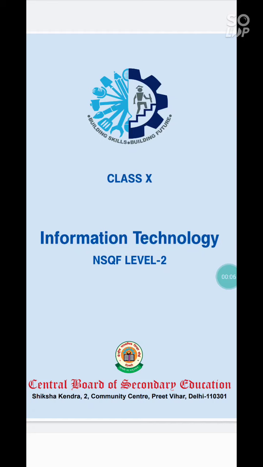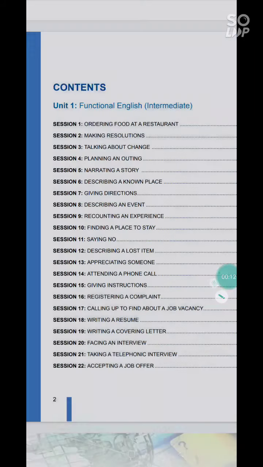And today we will start Unit 1, that is Functional English, from our textbook of Information Technology. In Unit 1 there are 22 sessions, and today we will study the initial two sessions. In Session 1, we have the topic ordering food at a restaurant. Through this session, we will try to learn those sentences which are used when we have to order food in a restaurant.